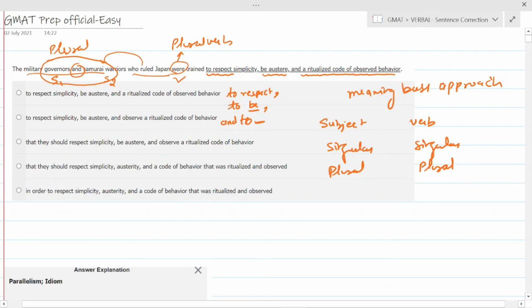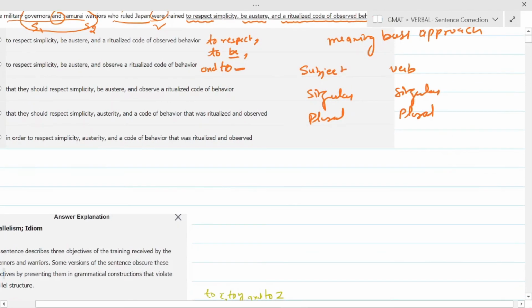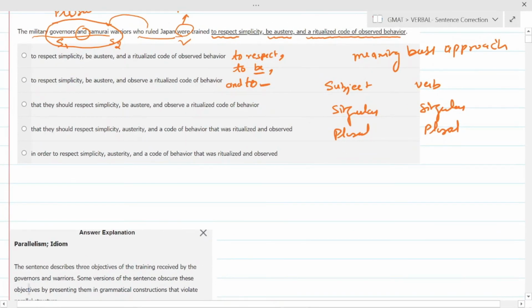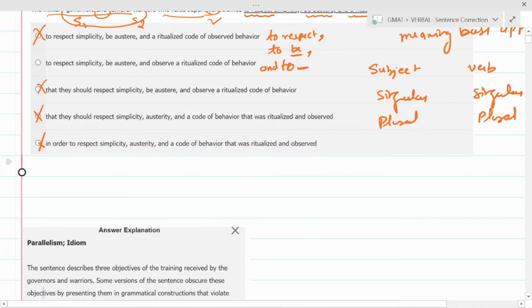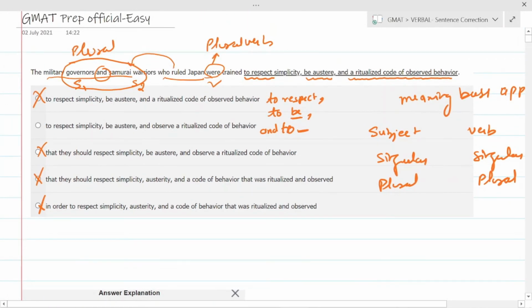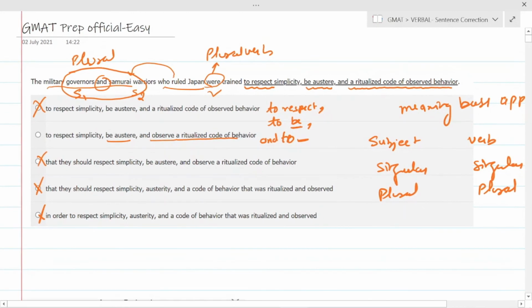So what I will do, I will cross out this one, and I will cross out this one. Do I need that? The samurai warriors and warriors who ruled Japan were trained that. No, I don't need that. I don't need in order to. I just need to respect simplicity, to be austere, and observe a ritualized code of behavior. So easily I can do this.